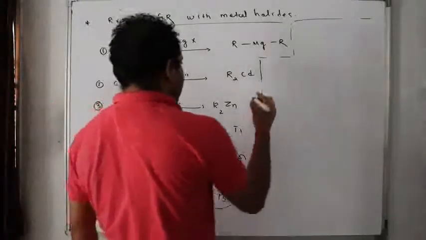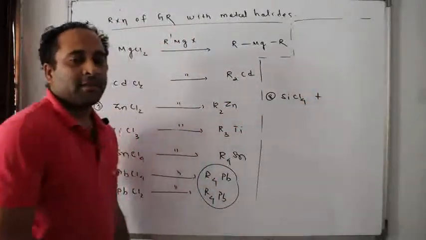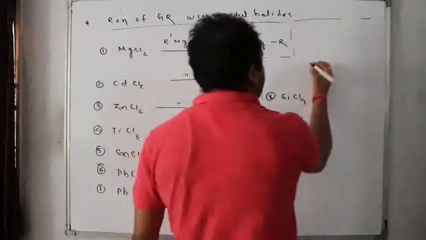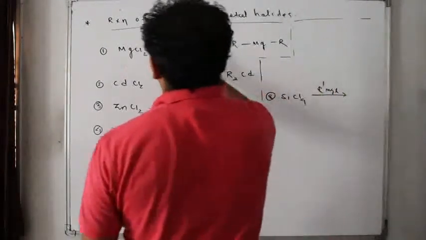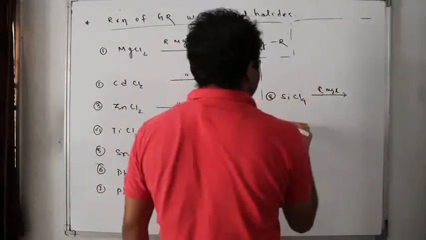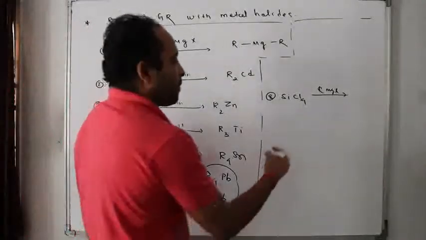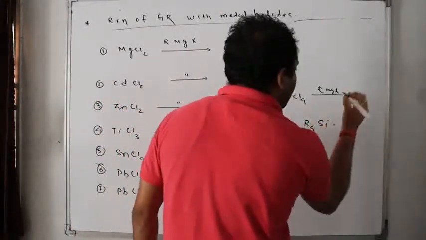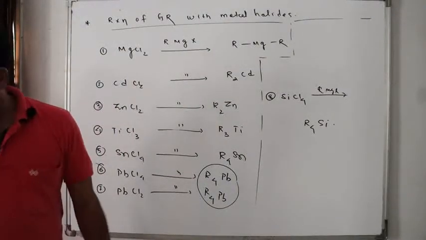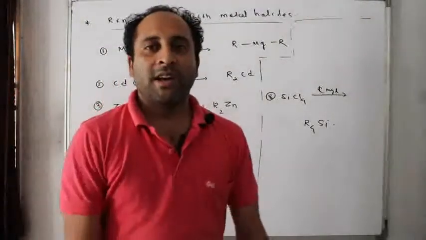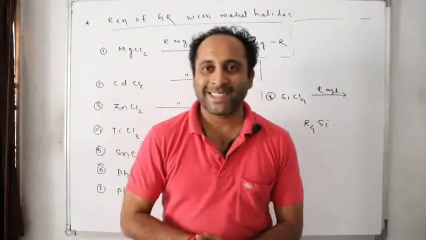And the most famous reaction, even if it is not a metal halide, SiCl4. Okay, it's not a metal halide. If I treat this with Grignard's reagent, RMgX, what will I get here? R4Si. Easy? Here we are back to the track that Grignard's reagent is over.